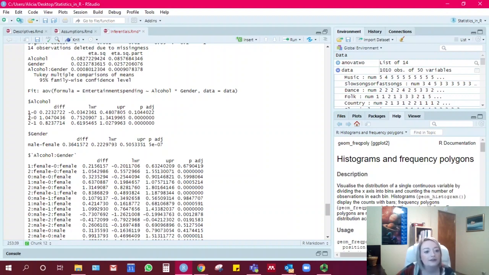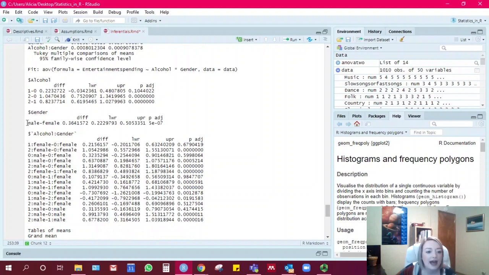However, this group of heavy drinkers spend significantly more on entertainment than people who don't drink, and the heavy drinkers spend significantly more on entertainment than people who drink socially, because both of those are less than 0.05, and those are both positive numbers. So group 2 spends more on entertainment, the DV, than groups 0 and 1.